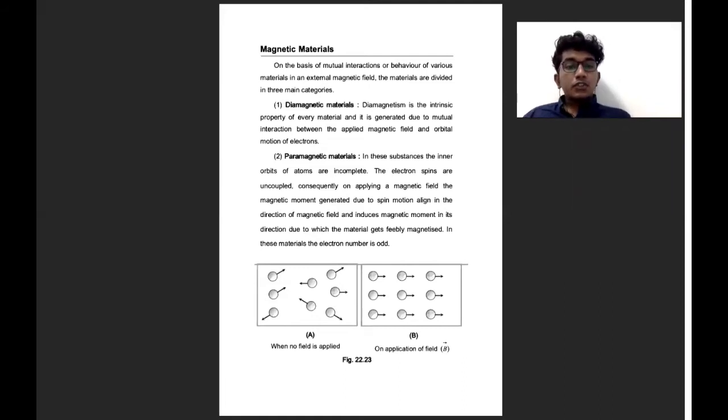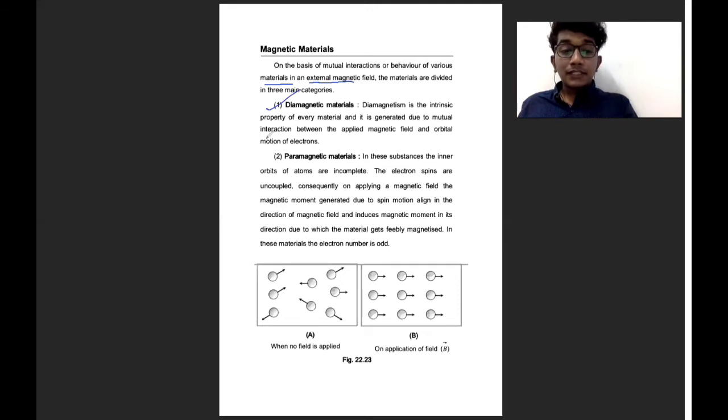Hi everyone. So today we are going to start discussion on magnetic materials. One of the other theory topics in magnetism and matter. Let's discuss this. First, on the basis of mutual interaction or behavior of various materials in an external magnetic field, the materials can be divided into mainly three categories. One thing you have to note is how we divided them: because of the behavior of the material in an external magnetic field. First one, diamagnetic material.